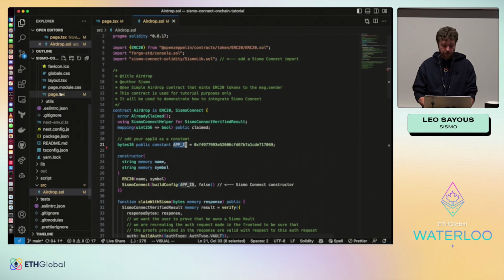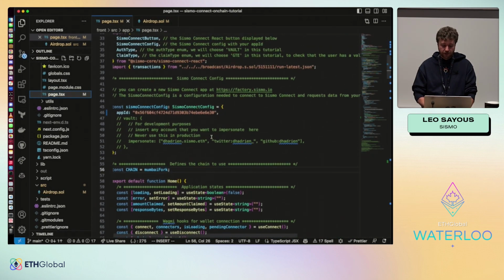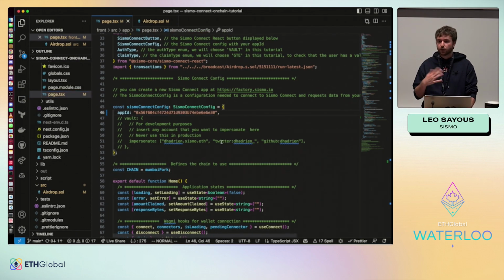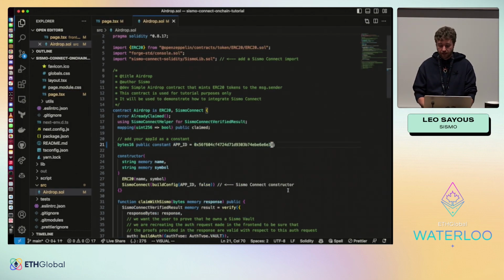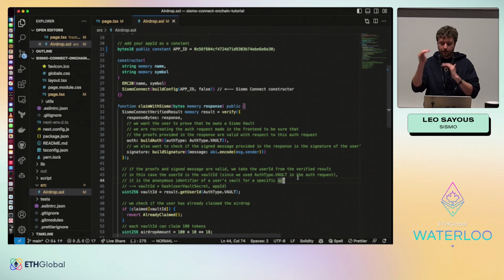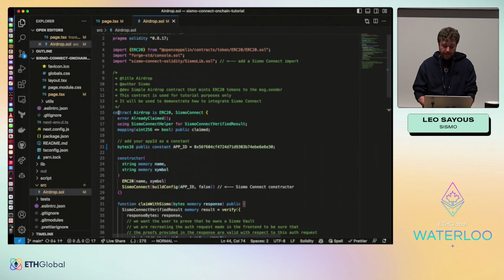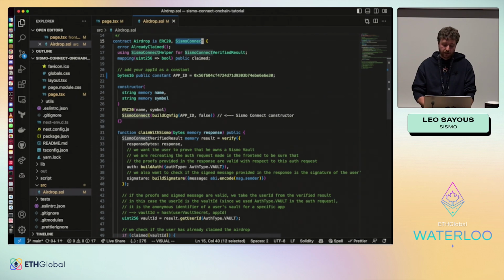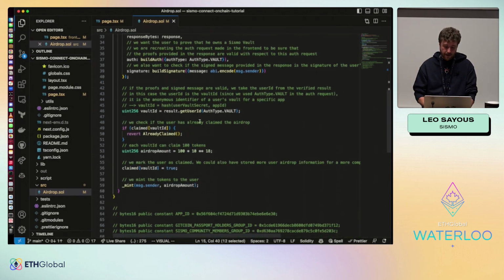So here I need to take the same app ID that I put in the front end. So this is very important, otherwise it won't work because it won't correspond. So both front end and back end, the contract, need to be equal. Here you see our airdrop that is an ERC20, and you implement the Sismo Connect library here. And by implementing the Sismo Connect library, you also have the constructor where you use the app ID. This is how the app ID is passed to the library.